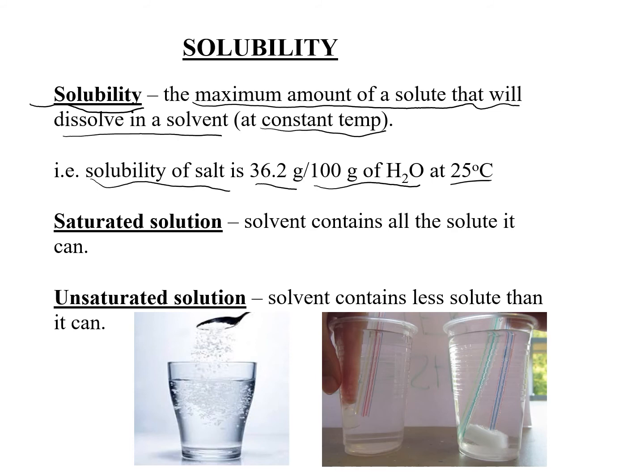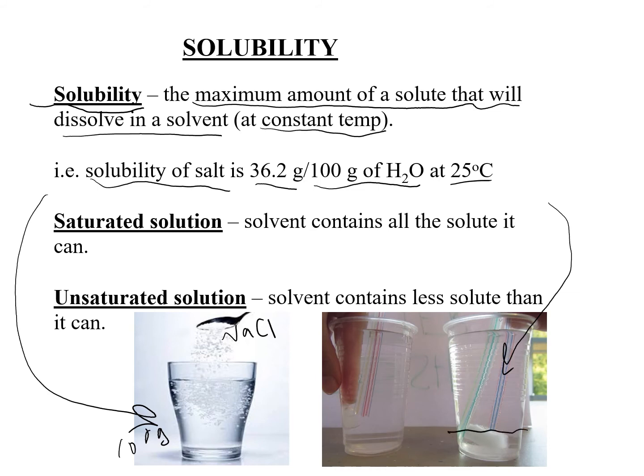around room temperature. So imagine I have a glass of water and it contains 100 grams, and I'm adding salt to it. I can add 36.2 grams of salt to it. If I added more salt, I'd have a solution that looks like this. So this would be my salt sitting at the bottom.